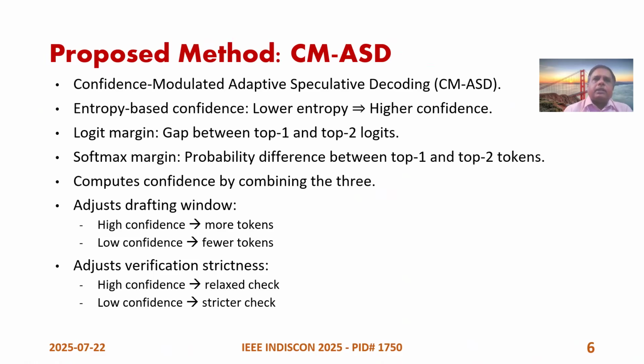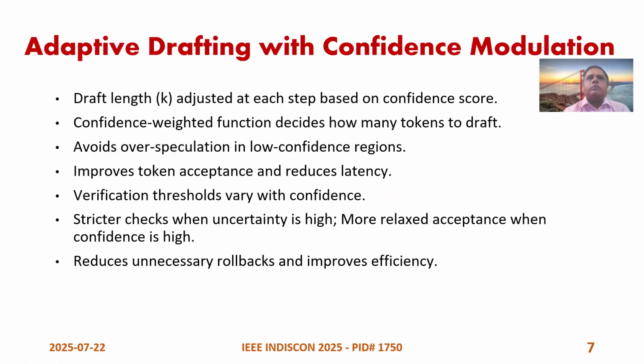And for verification also, when the drafter is more confident, there is a relaxed verification process. When the drafter is less confident, there is a stricter verification process, because the chances of generating wrong or inefficient words are possibly higher.